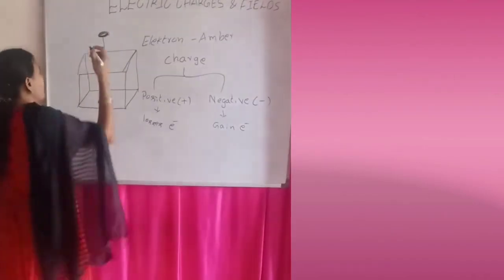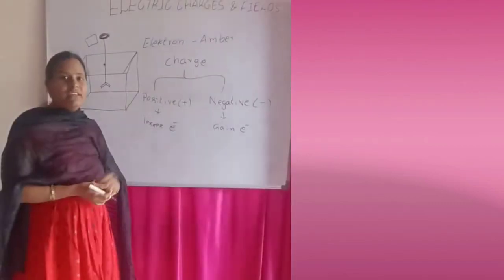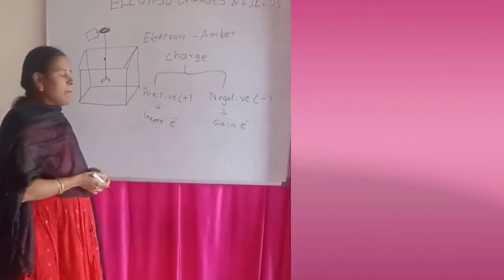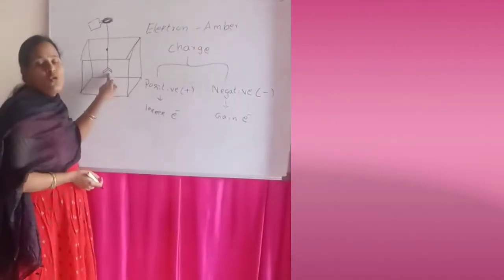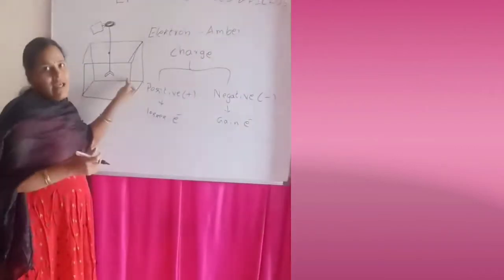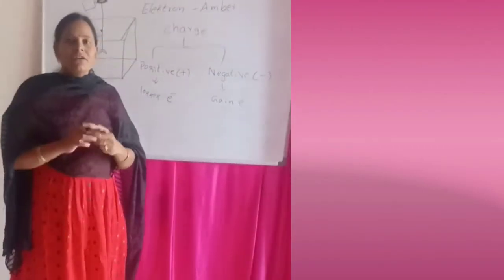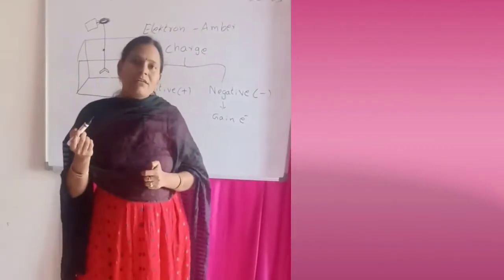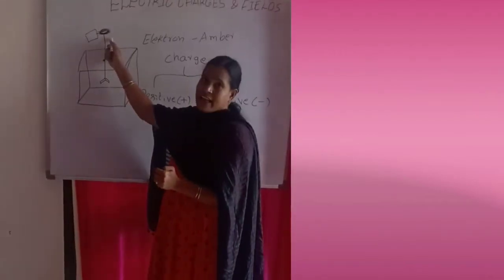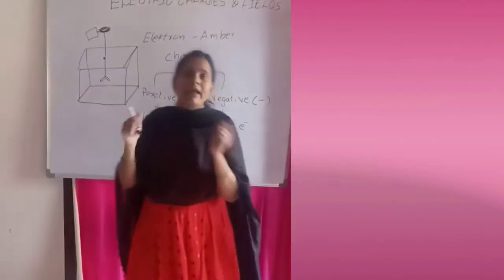And here when you take an object which has a charge and touch it to the rod, what happens? The two gold leaves will repel. Why? Because these two have like charge, and like charges automatically repel. So when you keep the charged object on the metal knob and the metal rod, automatically both gold leaves will repel.